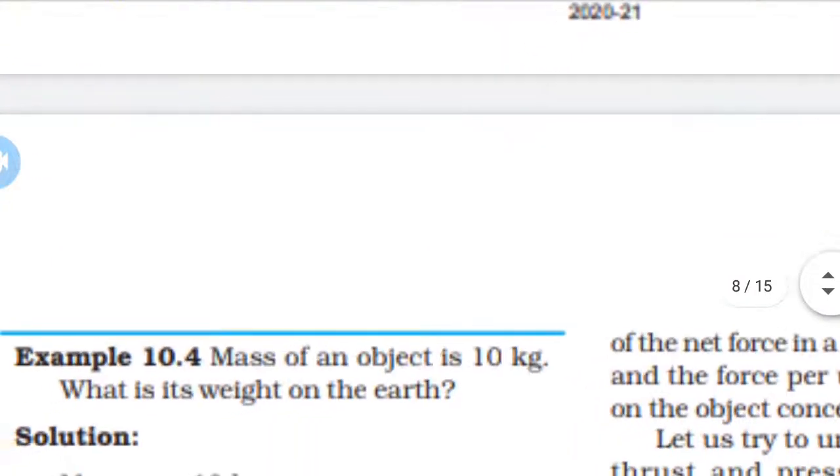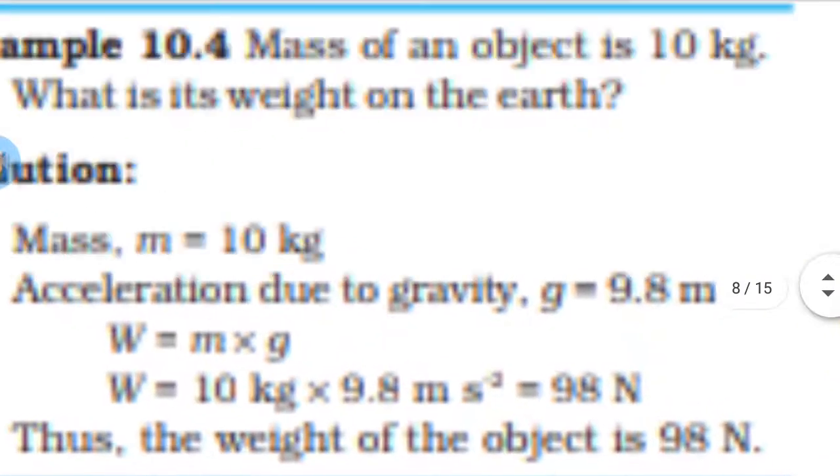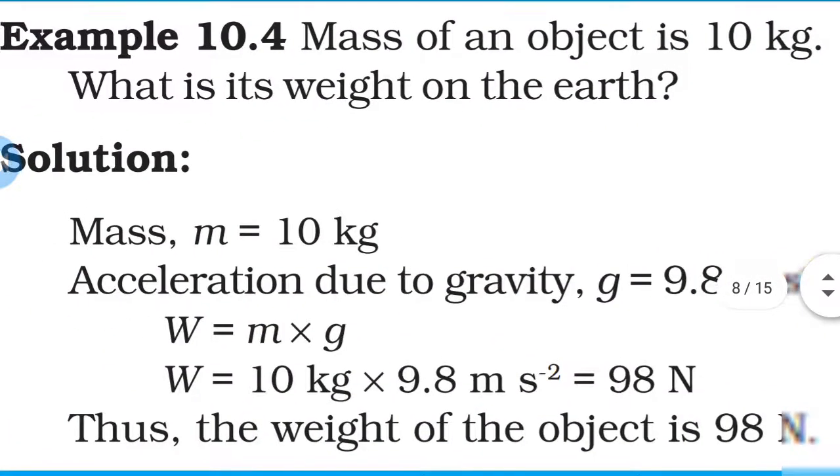Now we take example 10.4. Here the mass of an object is 10 kilogram. What is its weight on the earth? Here the object mass is given as 10 kilogram and we have to find the weight on the earth. As we know the formula W is equal to mg, where m is the mass of the object and g is the acceleration due to gravity on the earth.